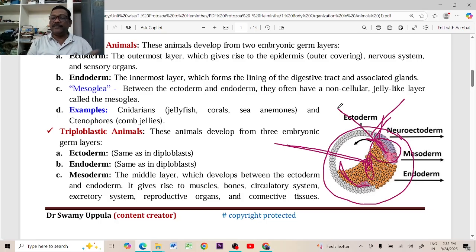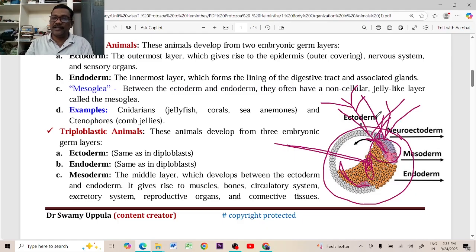Then after the gastrulation, some cells from this ectoderm can develop as the brain, nervous system, spinal cord, or central nervous system. Some cells develop as the skin, some cells are differentiated as the nails, some as the hair, and some like that.